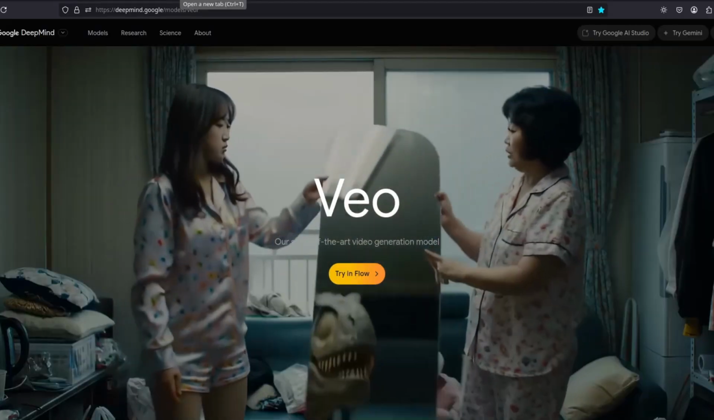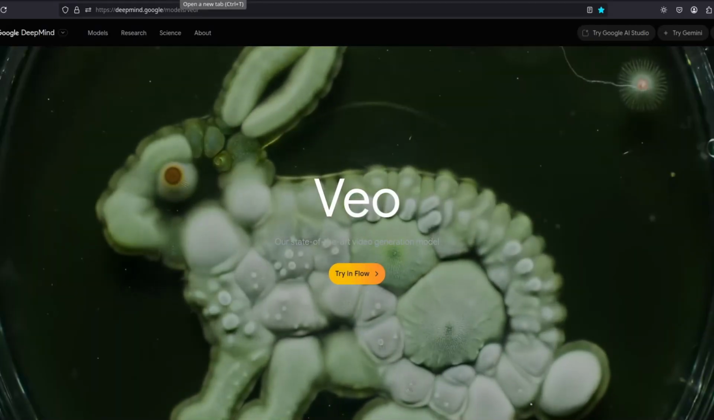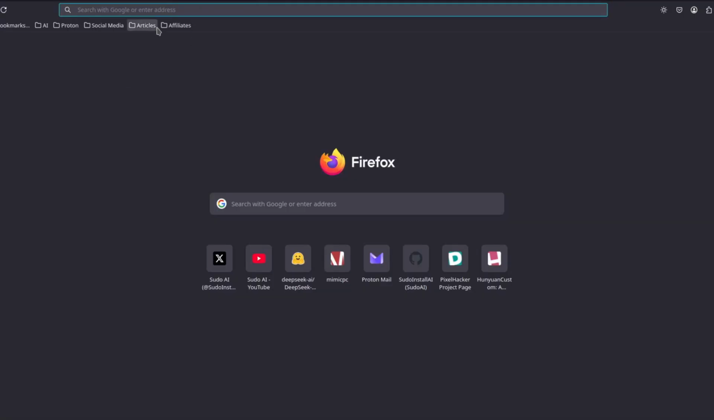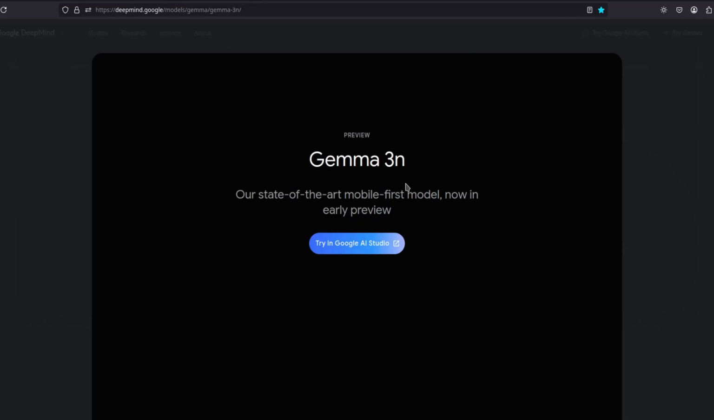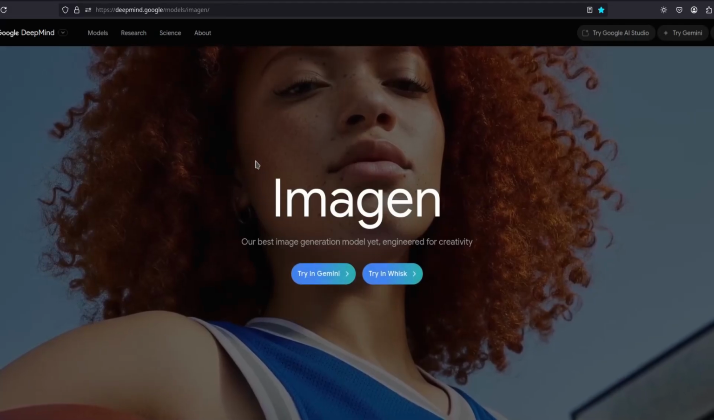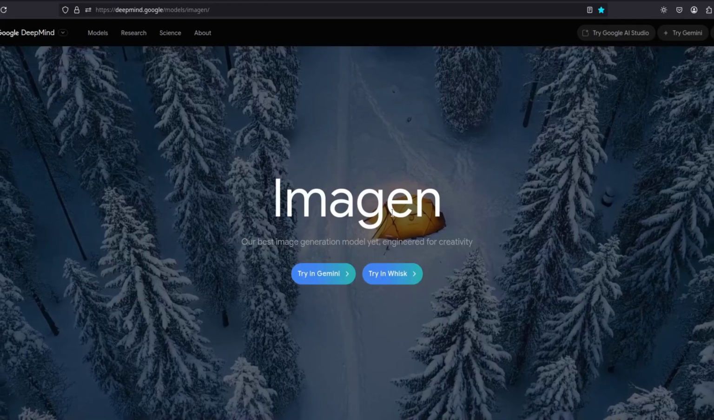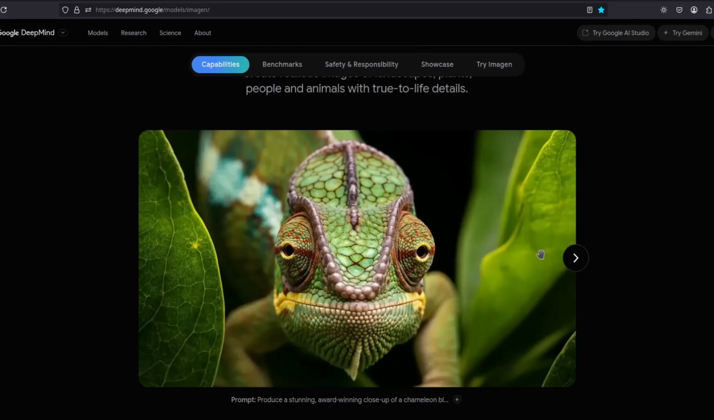Woo! And they released a bunch of other stuff. Let's see. They also released Gemma 3N, an open source LLM model to run on mobile. They also released Imagen 4, a very realistic AI image generation model.